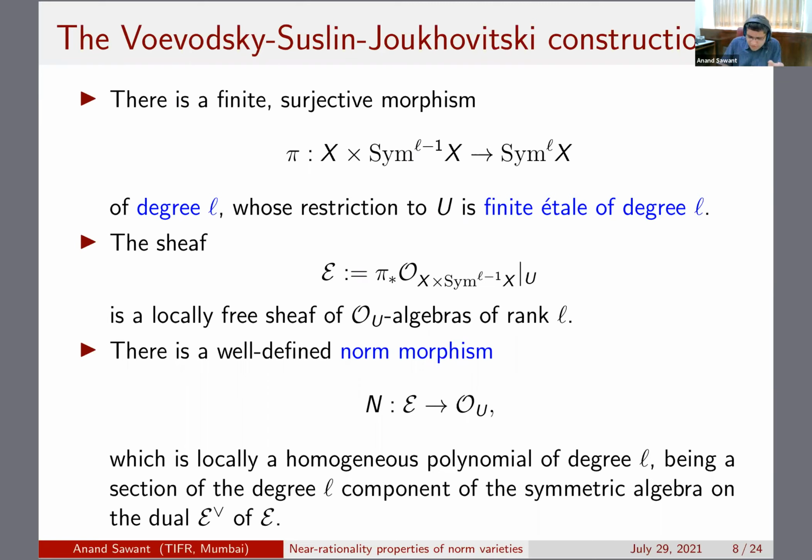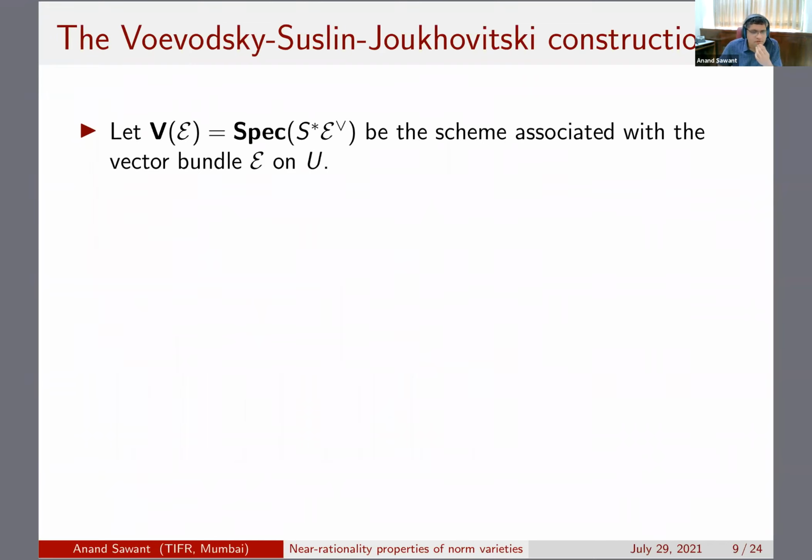So once you have this setting, you take the scheme associated to the vector bundle. The vector bundle E on U is obtained by taking the push forward of the structure sheaf of X cross Sym L minus 1.